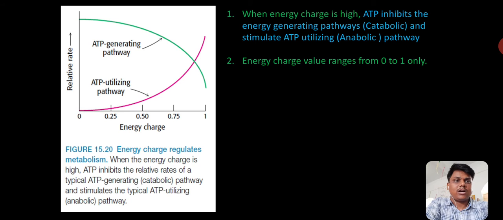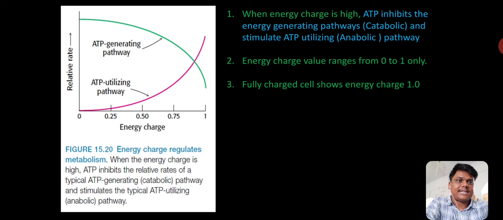Energy charge always lies between 0 and 1. That means the cell having 0 energy charge is the discharged cell, and the cell having 1 energy charge means the cell is fully charged.